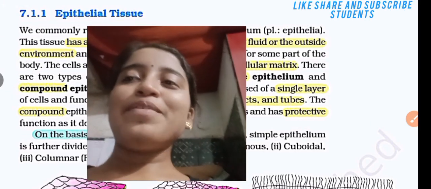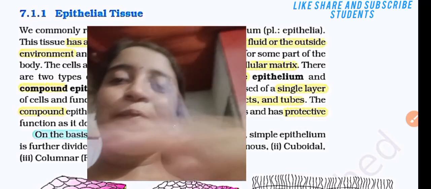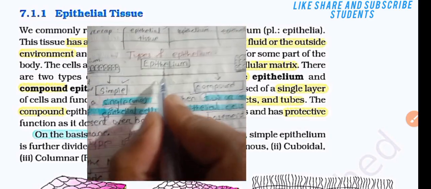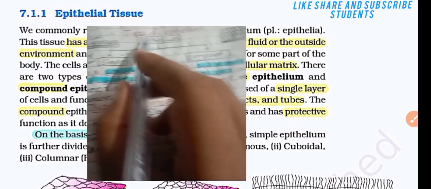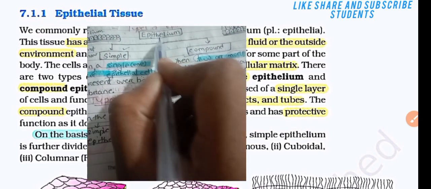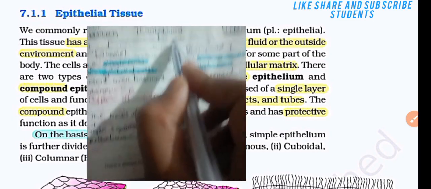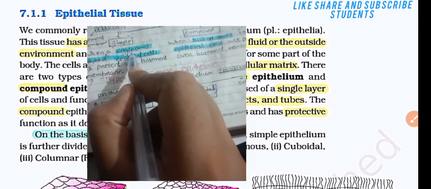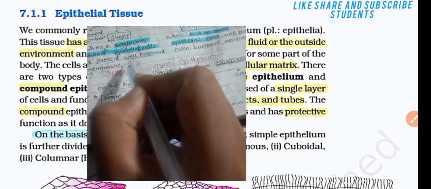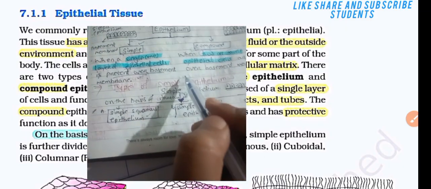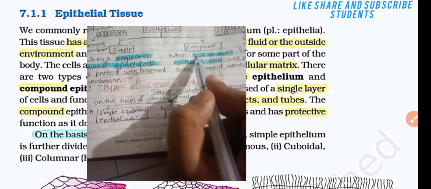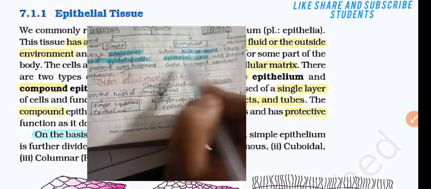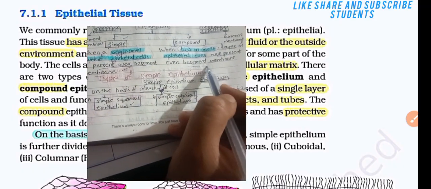Let's take a quick revision of epithelial cells. The types of epithelium are mainly two: simple epithelium and compound epithelium. What is simple epithelium? When a single layer of epithelial cells is present over the basement membrane, it is called simple epithelium. What is compound epithelium? When two or more layers of epithelial cells are present over the basement membrane, it is called compound epithelium.